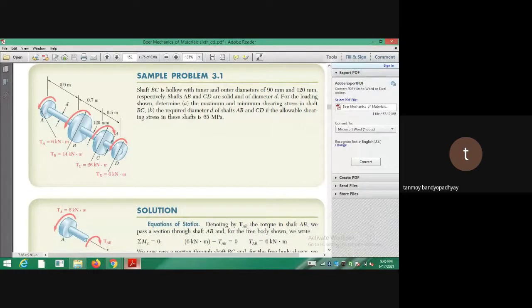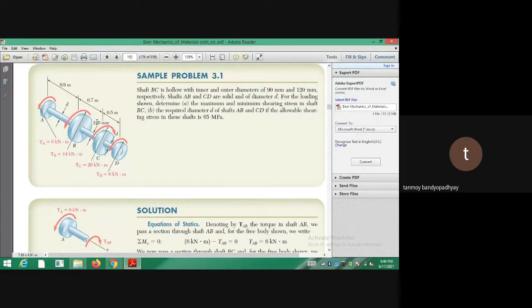So we have to find out what is the torsion in the part BC of the shaft. As you can see, for the part A and B there is no change of the torsion. Only TA is there. Some torque is acting at the point A, and in between A and B there is no change in torque. Then again at the point B you are having a torque on the same side, TB is 14. And then there is the shaft BC.